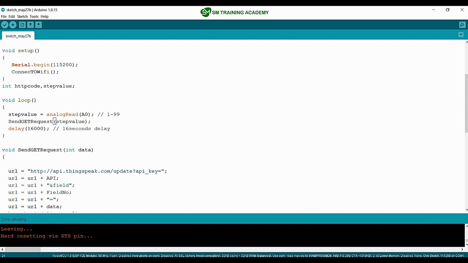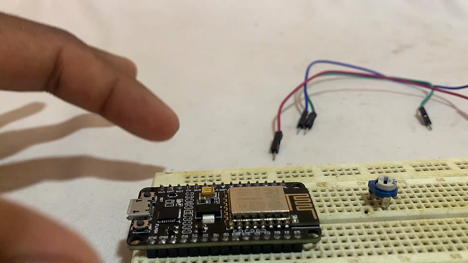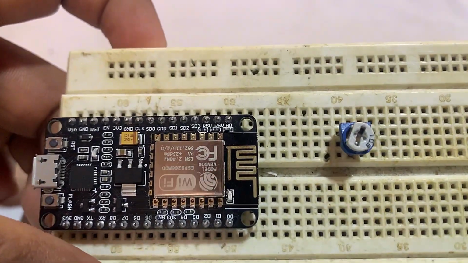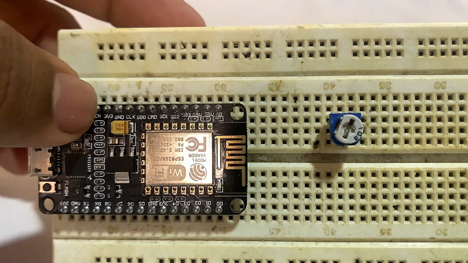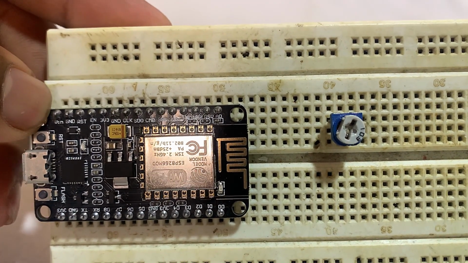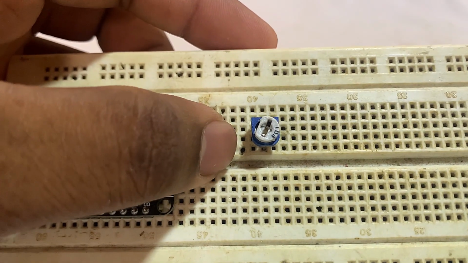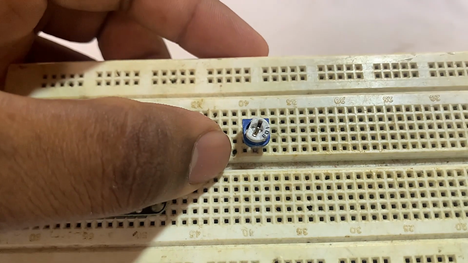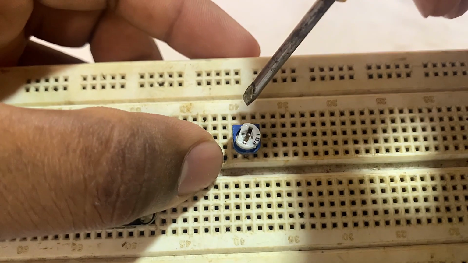Now the program has been uploaded. Now we are going to make the connection between the simplest analog sensor, the variable resistor or potentiometer, and our NodeMCU development board. You can see this variable resistor is a 10 kilo ohm variable resistor, which will have a maximum resistance of 10 kilo ohms, and it has 3 terminals.